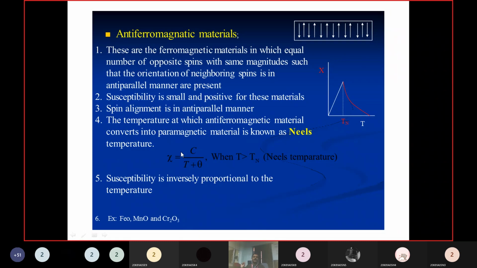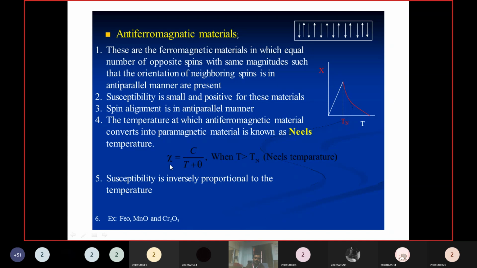Previously we discussed the Curie temperature in the case of ferromagnetic material. With increasing temperature, at a particular temperature, ferromagnetic material will become paramagnetic material. That temperature we call the Curie temperature. In the case of an antiferromagnetic material, with increasing temperature, at a particular temperature, the antiferromagnetic material will become paramagnetic material. That temperature we call the Neel temperature.